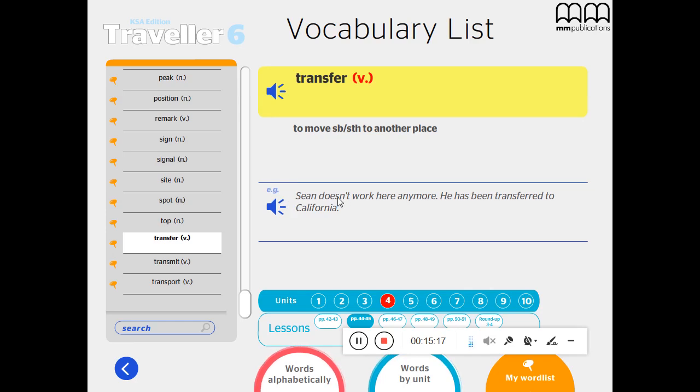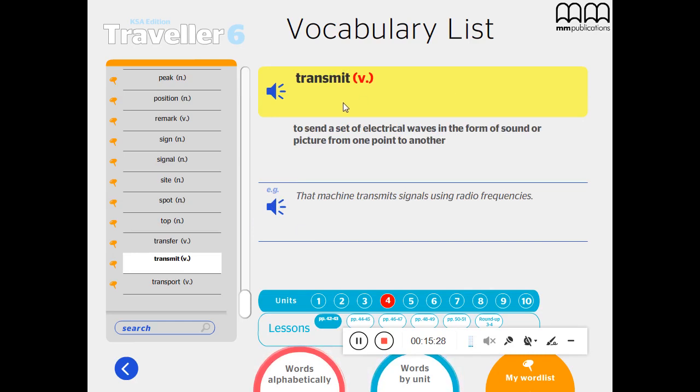Example, Sean doesn't work here anymore. He has been transferred to California. Okay, we have also the word transmit. The word transmit here means to send a set of electrical waves in the form of sound or picture from one point to another. Another meaning for the word transmit, to send a signal from one place to another.